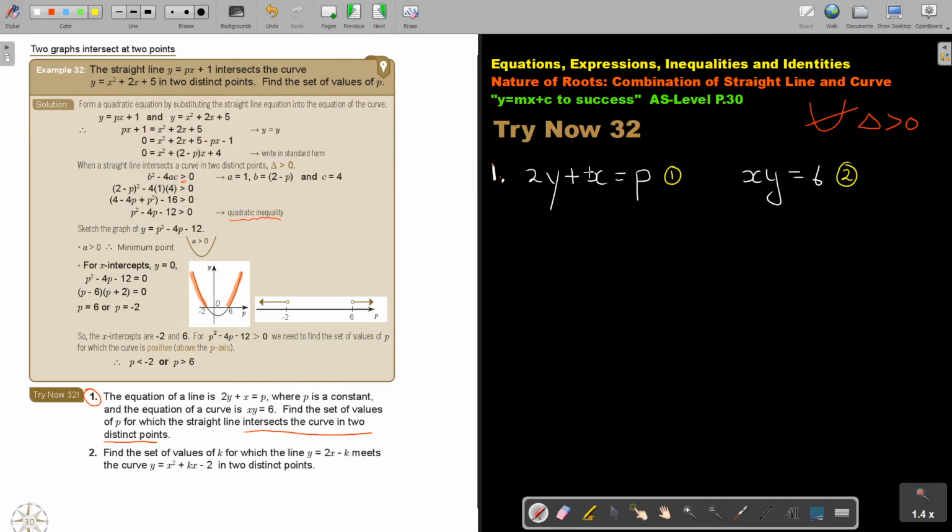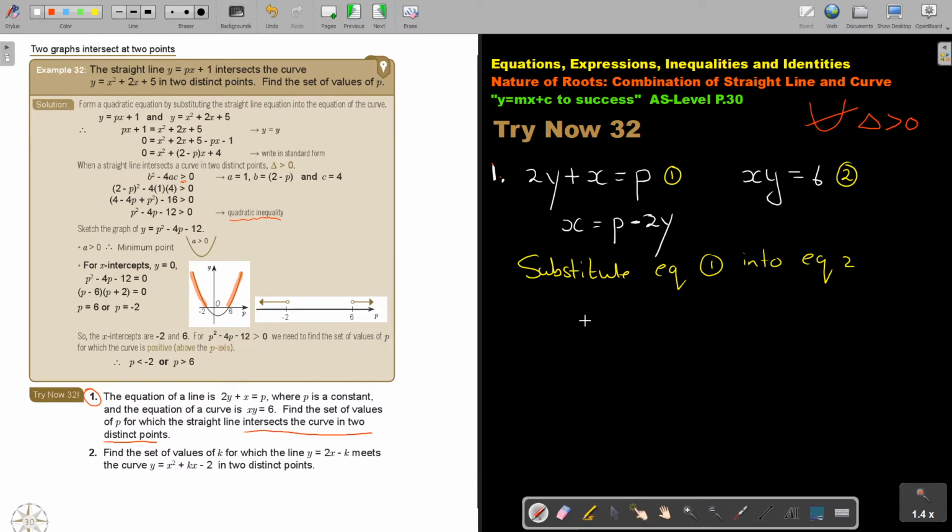So let's first make x the subject of the formula. Okay, now we are going to substitute equation 1 into equation 2.